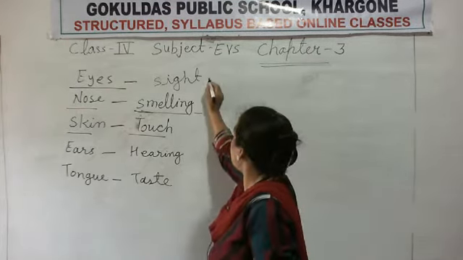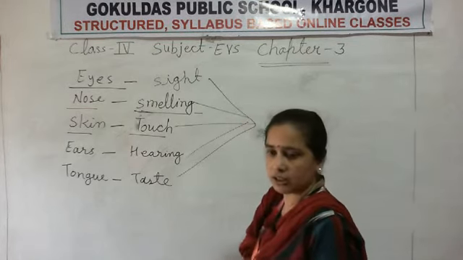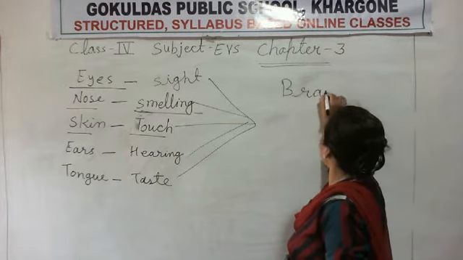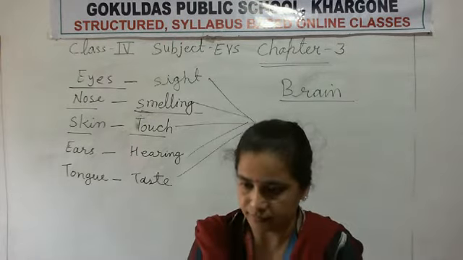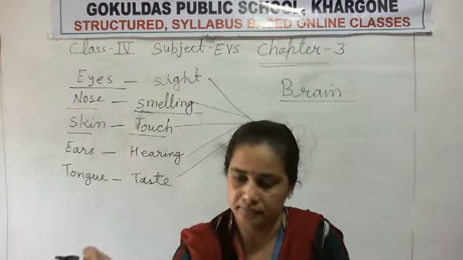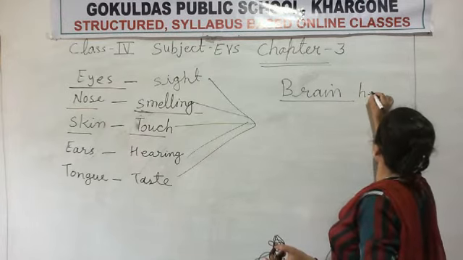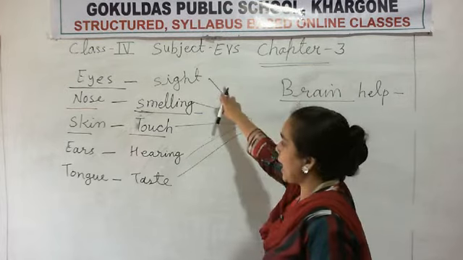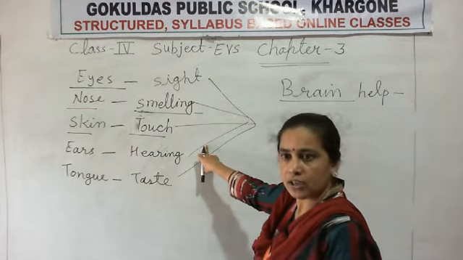Now how do these parts function, कैसे ये काम करते हैं. The brain helps the sense organs to send the message. Okay, clear?